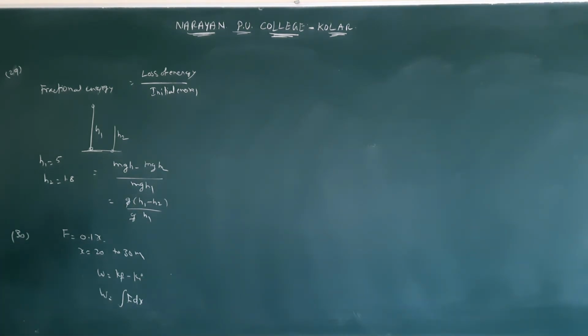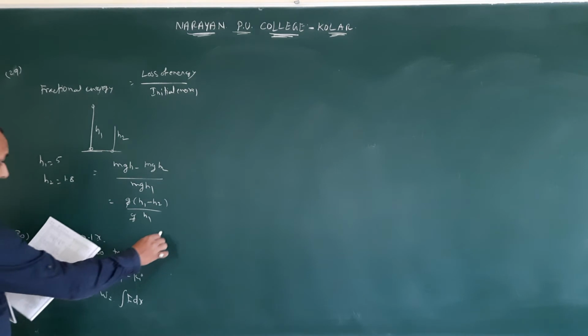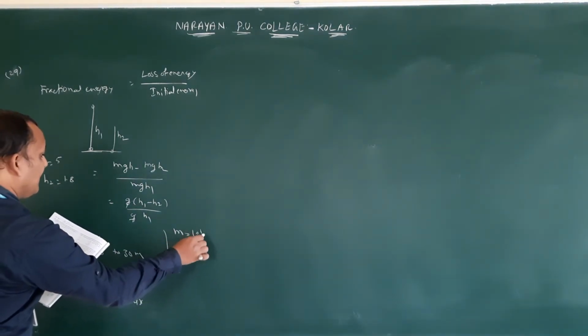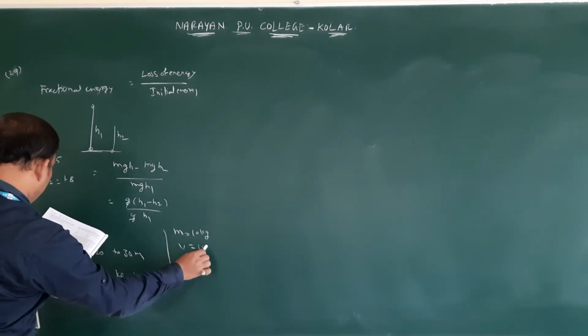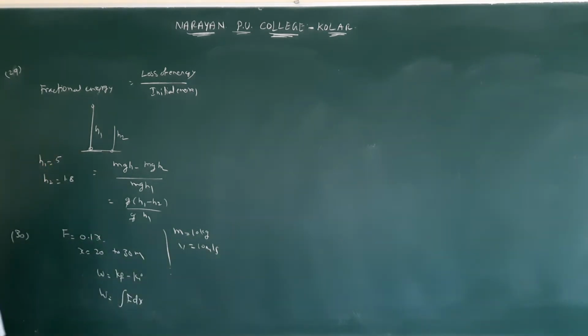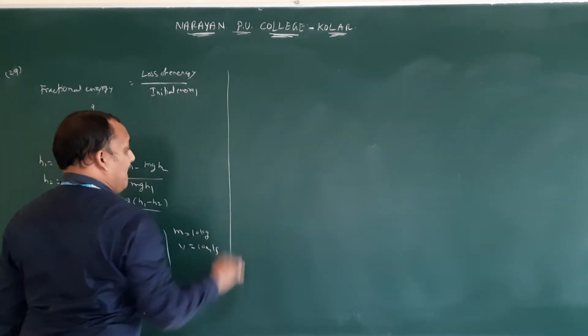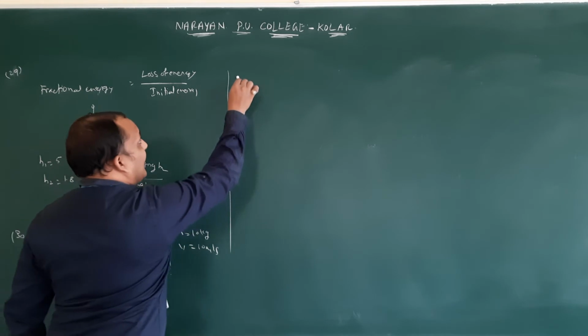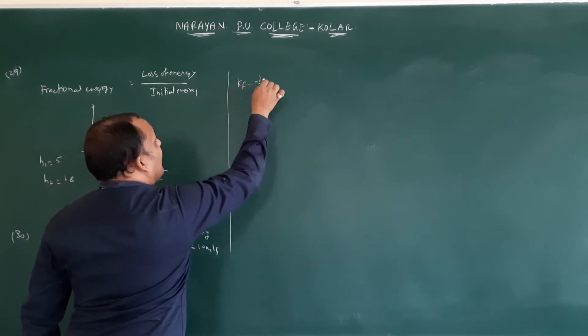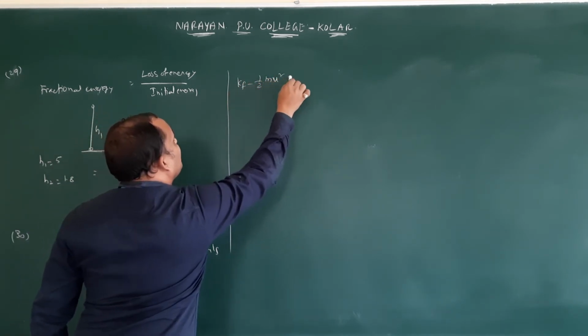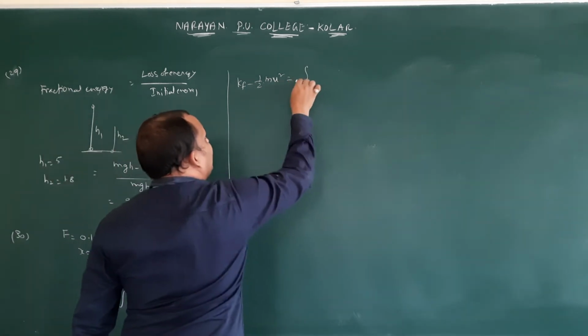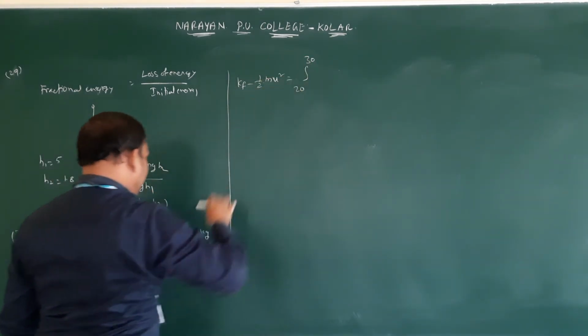Initial kinetic energy. Initial velocity how much they gave? 10 meter per second. Mass is equal to 10 kg. Velocity equal to 10 meter per second. Then this formula: Kf minus half m u square is equal to integral 20 to 30 F dx.